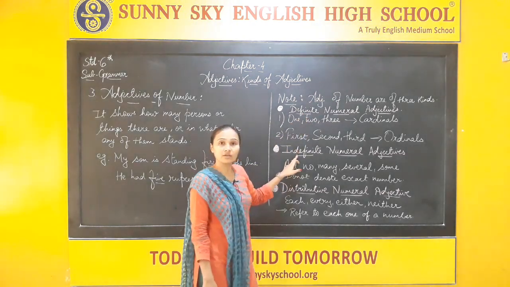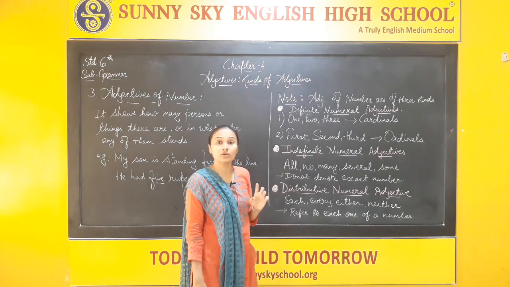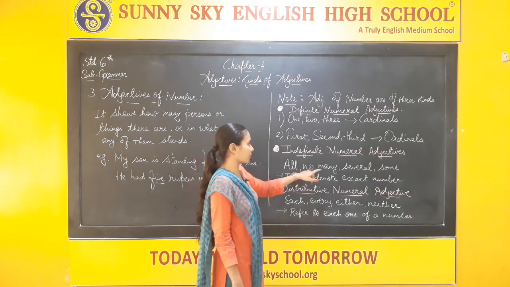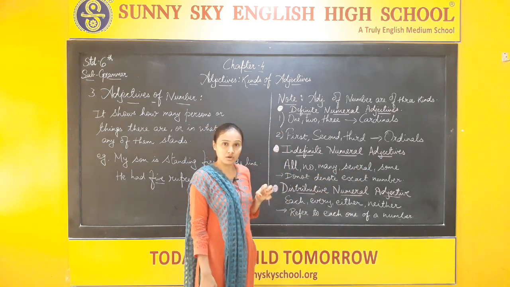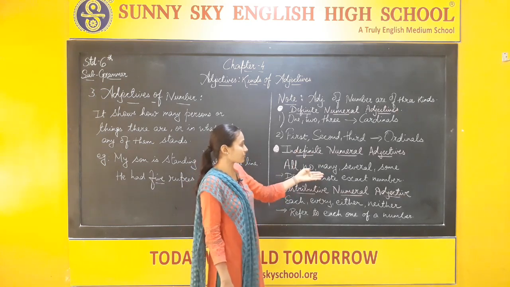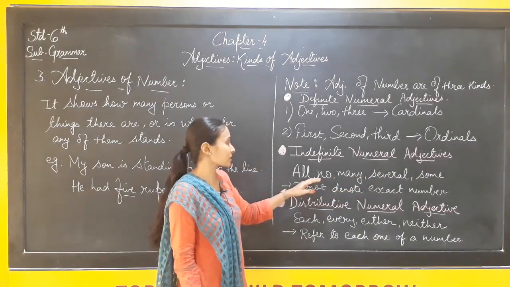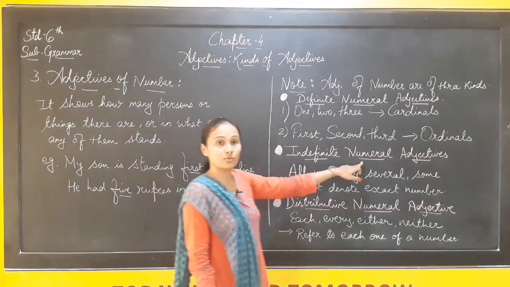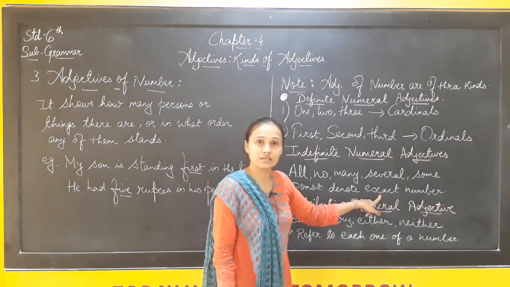Second is indefinite numeral adjective. Indefinite numeral adjective means it does not denote the exact number. Suppose for example, all, no, many, several, some. If I say all, exact number is not given. If I say many, exact number is still not given. So if this type of words are given, then that is said to be the indefinite numeral adjective. What it means is, it does not denote an exact number.